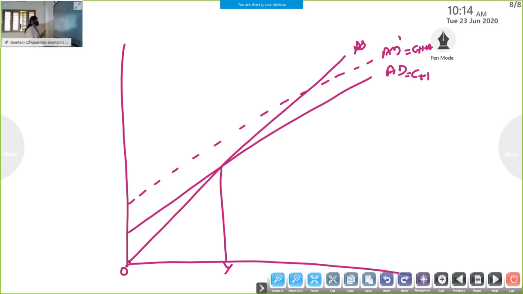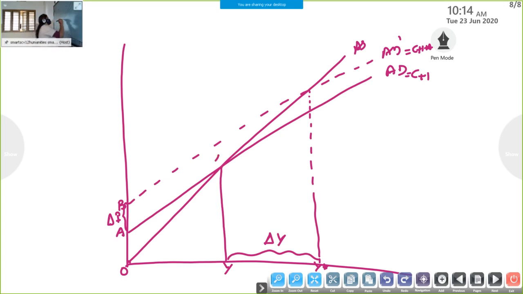When investment increases from A to B, this much increase in investment, delta I, shows additional investment. Because of additional investment, what will happen to the economy? Income also increases, that is Y to Y star. This much additional level of income the economy is getting because of the rise in investment, from E to E dash.